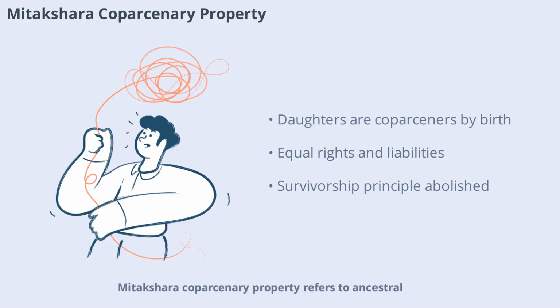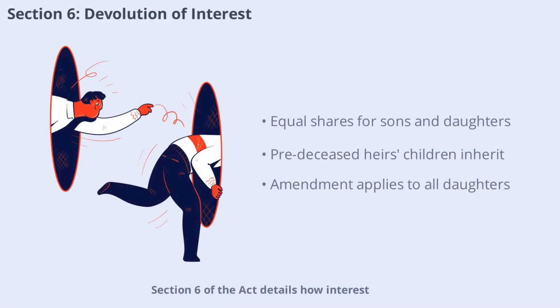Coparcenary property refers to ancestral property held jointly by family members. Before the 2005 amendment, only male members were coparceners. Now daughters are coparceners by birth, with equal rights and liabilities as sons. They can dispose of their share by will, and the principle of survivorship has been abolished. When a coparcener dies, their share is divided as if partition occurred immediately before death, ensuring fair distribution among heirs, including daughters. Section 6 of the Act details how interest in coparcenary property devolves after the 2005 amendment.